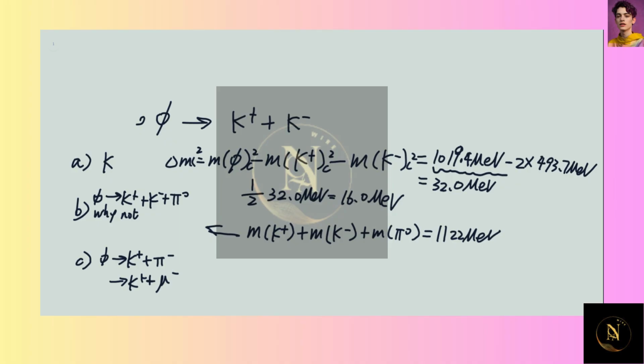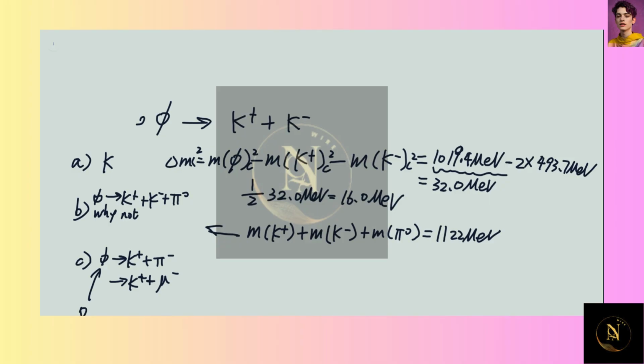We have 1122, which is larger, so that is to say, the mass of the decay products is greater than the mass of the parent particle. So this reaction is energetically unfavorable, unless you have two particles and give them a huge kinetic energy and ask them to collide. But right now you only have one particle, and this one particle is not going to spontaneously decay into a more unstable state. And then we look at part C.